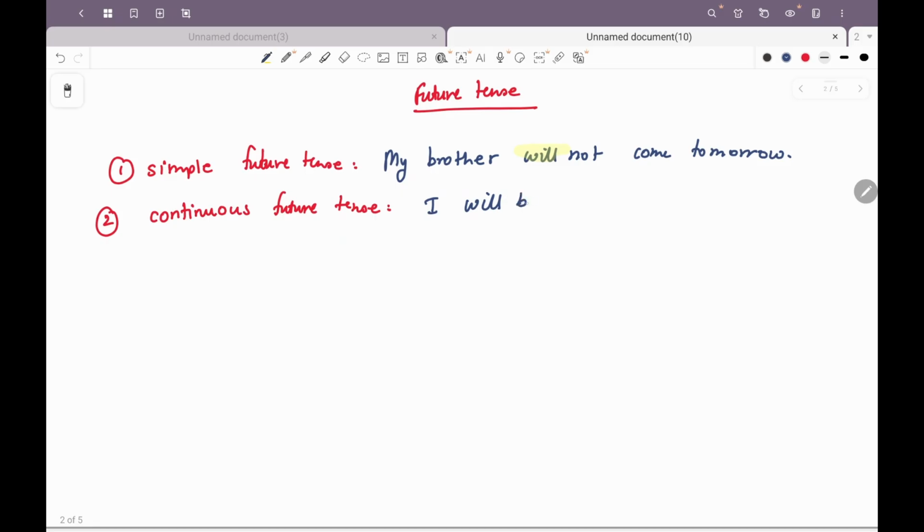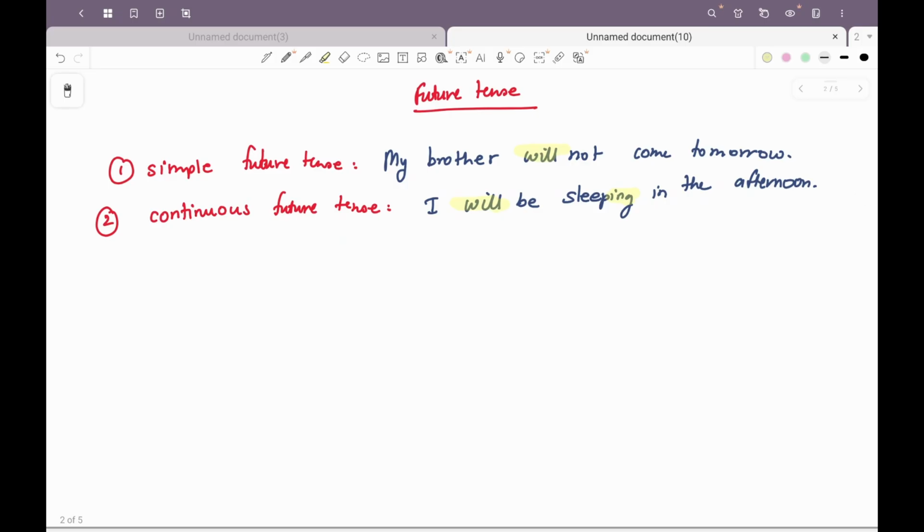I will be sleeping in the afternoon, which means that this action will happen in the afternoon, that is in the future. So here again you can take the hint by the word will and the ing. Will talks about it being in the future tense and ing talks about it being in the future continuous